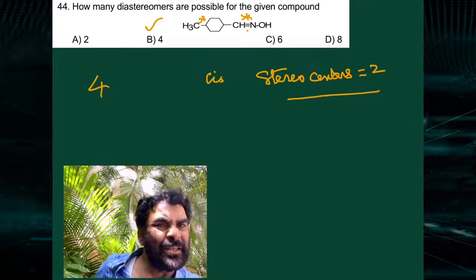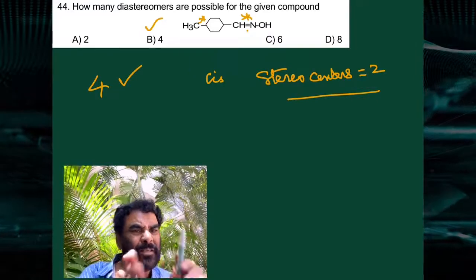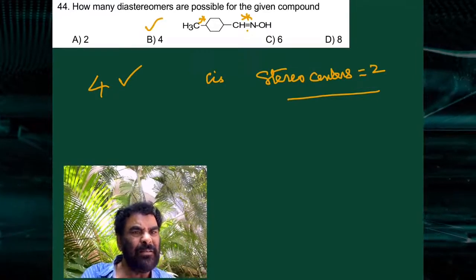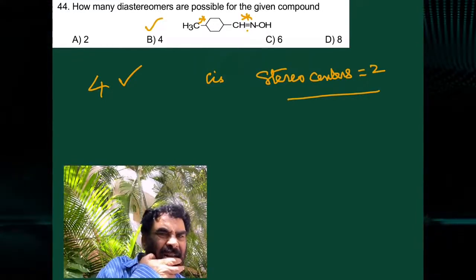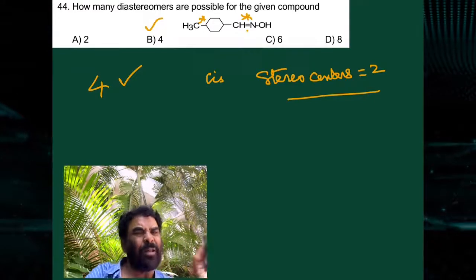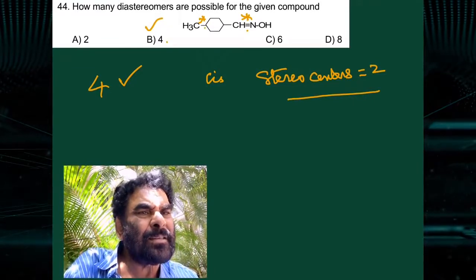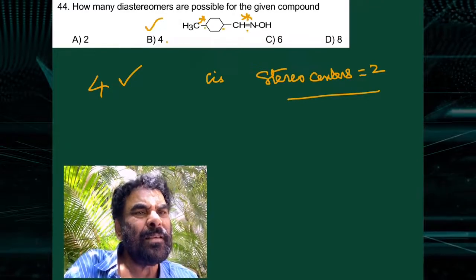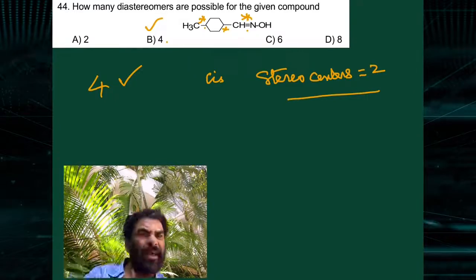How many diastereomers are possible? 4 diastereomers are possible: cis cis, cis trans, trans cis, and trans trans. Here cis trans, and here cis trans. Four diastereomers are possible.